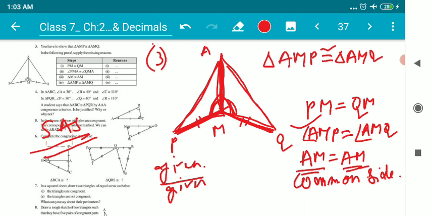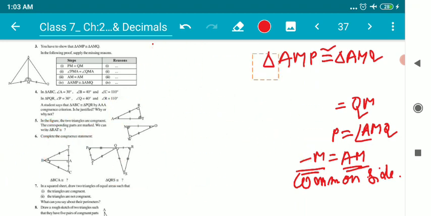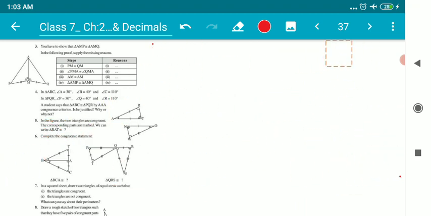So there was nothing to solve, children. It was already solved, and we had to just write the reasons why they are congruent, or why these corresponding sides are equal. All right. So now in the next question, children, question number 4, it's one of the most interesting questions.